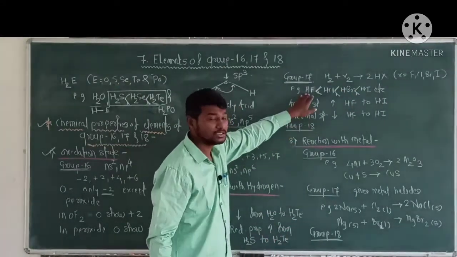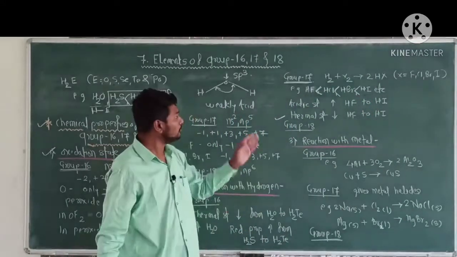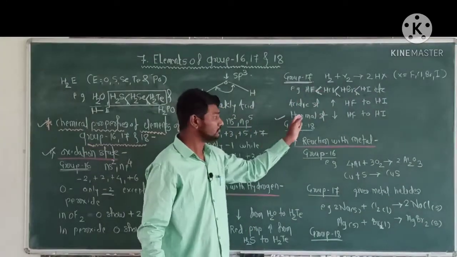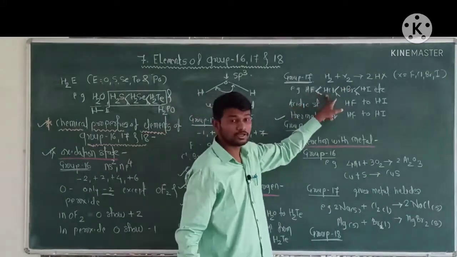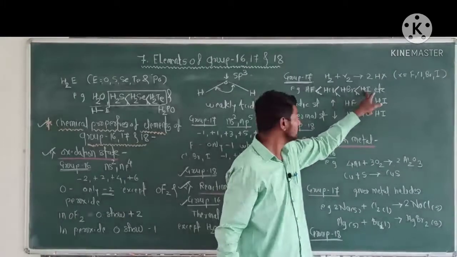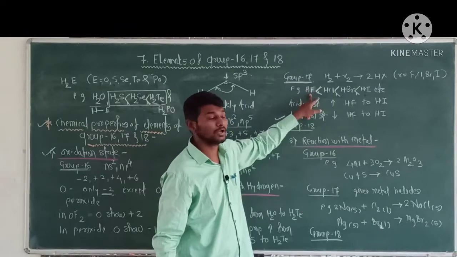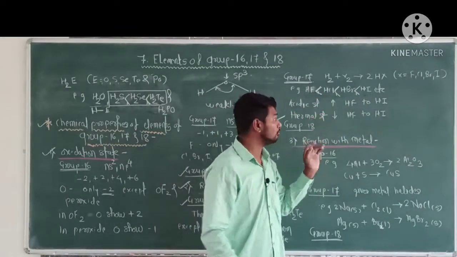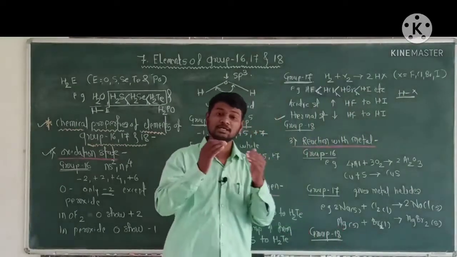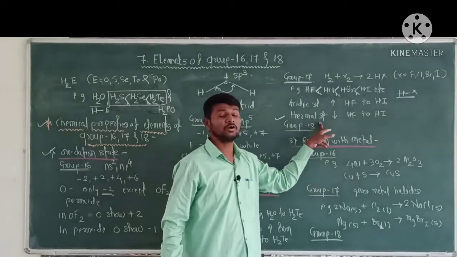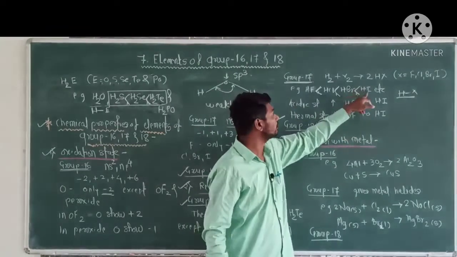This is the weak acid and this is the strong acid. Okay, now next, the thermal stability of these hydrogen halides, that is hydrogen fluoride, hydrogen chloride, hydrogen bromide and hydrogen iodide. The thermal stability of these hydrides decreases from hydrogen fluoride to hydrogen iodide, because the hydrogen-halogen bond dissociation enthalpy decreases, therefore the thermal stability of these hydrogen halides decreases from hydrogen fluoride to hydrogen iodide.